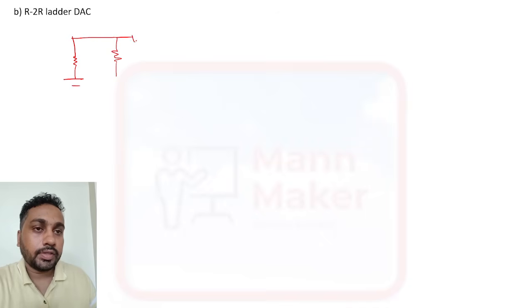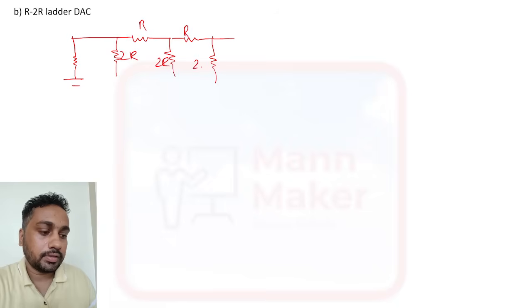If we talk about R2R ladder, in R2R ladder your diagram will be like this. It will be like a ladder of, this is R, this is 2R, this is 2R, this is R, this is 2R, and this is also 2R. This bit is called LSB, and this bit we call MSB.